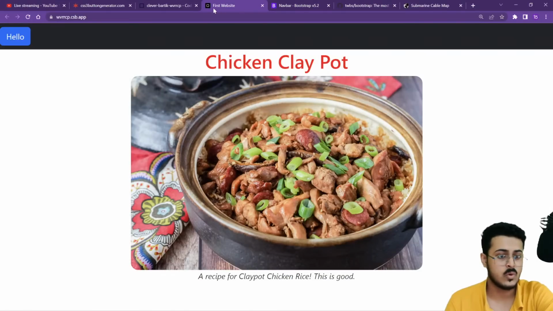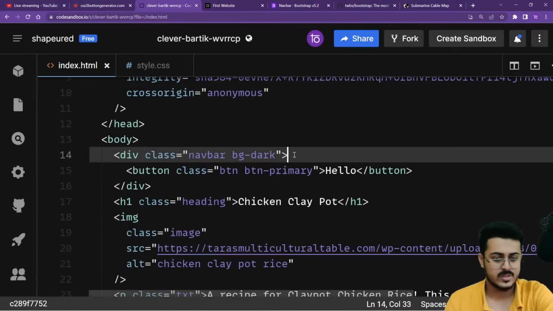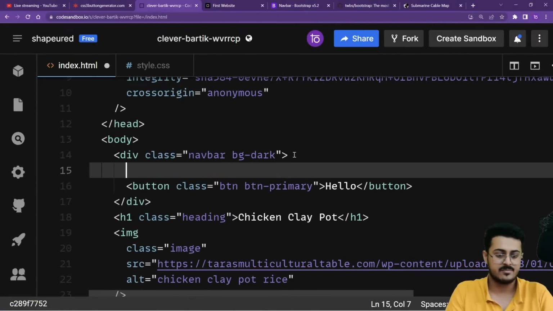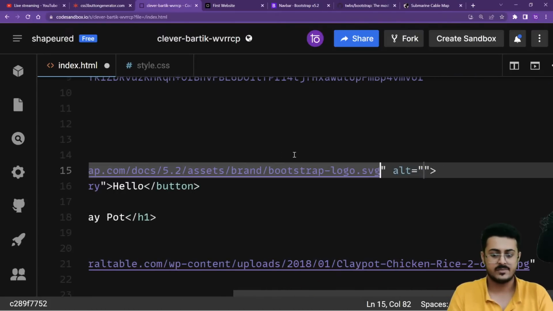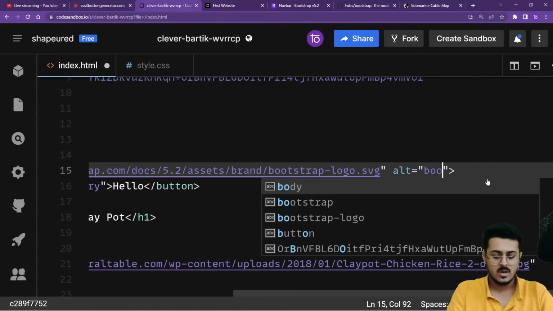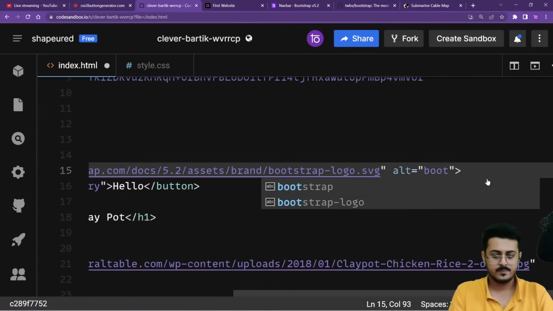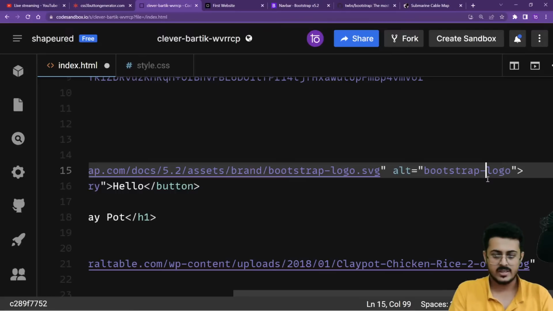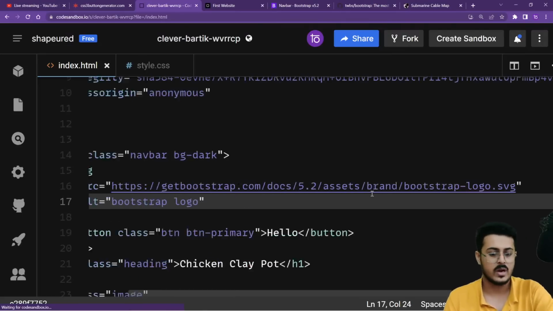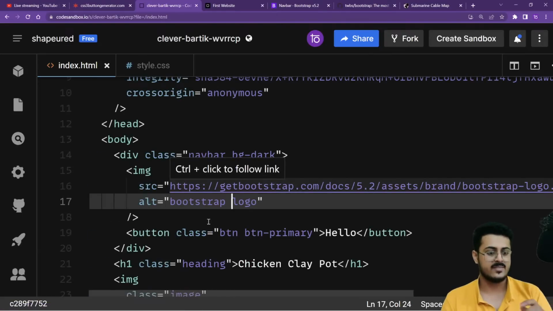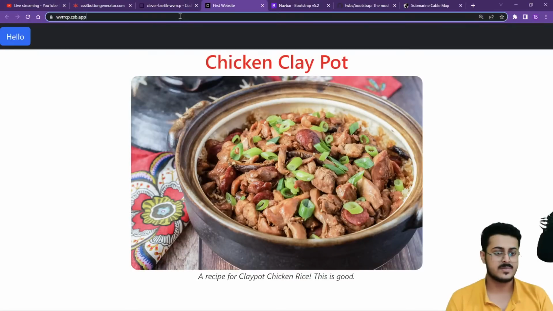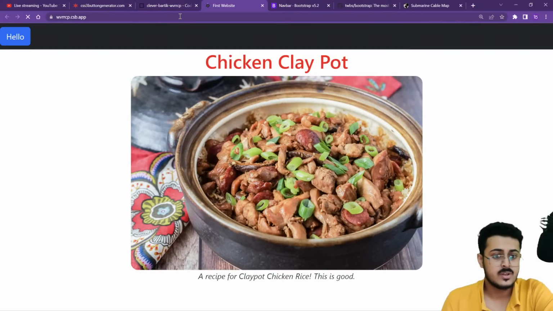We are going back to our website, and we will just create an image inside of the navbar. So img, again the img tag, the source we have already copied it from right over there. Alternate text, Bootstrap logo. Okay, the alternate text we are keeping it up as Bootstrap logo right over there. So we are having the source file. We are saving this up, going back to our website, reloading the page.